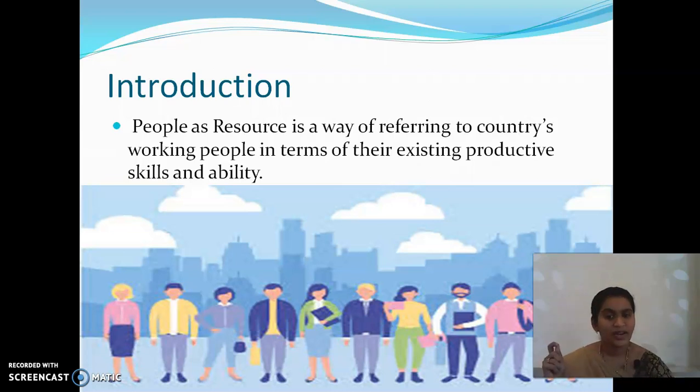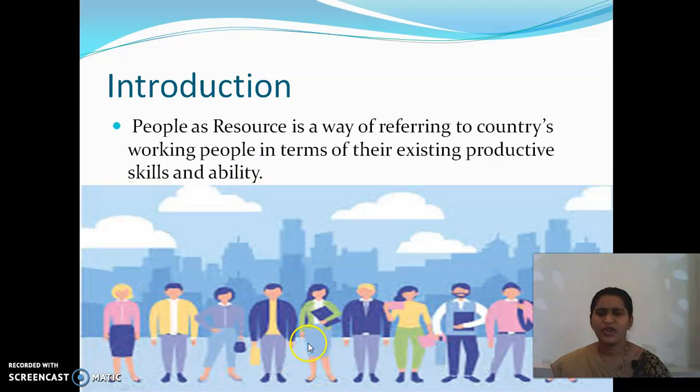Okay, guys, you are understanding, right? For example, take any person. That person will be considered as an asset or resource only when he has some skills and ability in productive activities. It should help the country's development or their betterment. Then it will be considered as a resource.